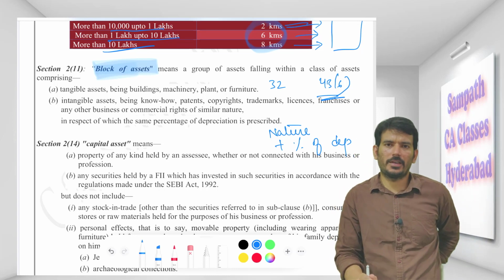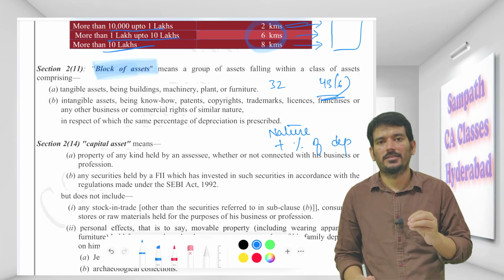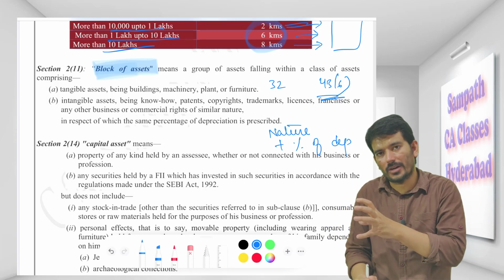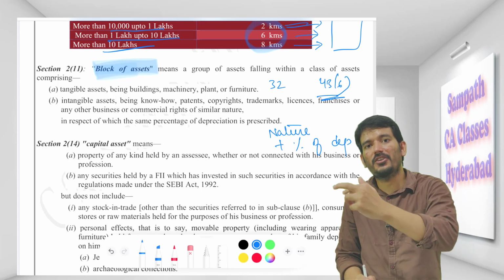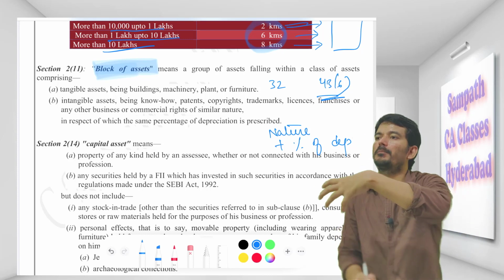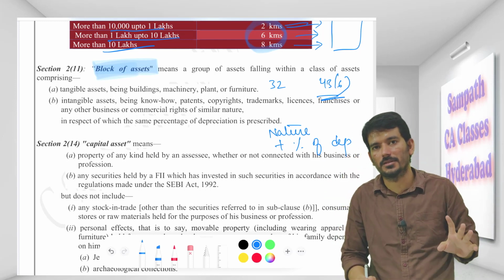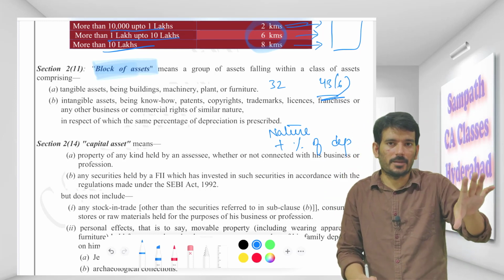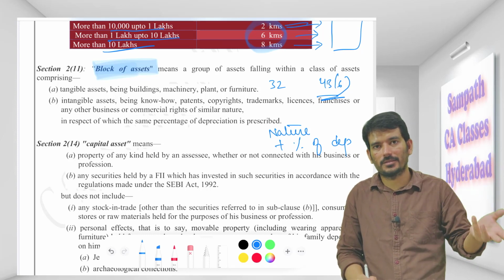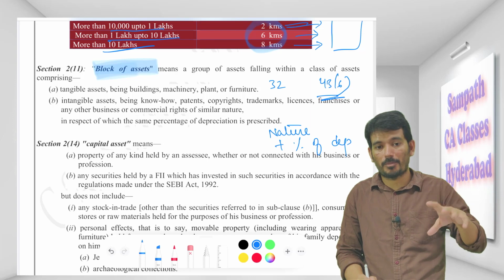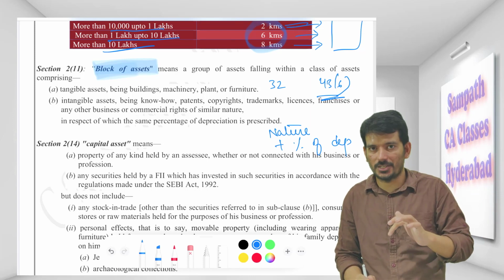Sir, what do you mean by this? Give an example. I have a car, hypothetically. The car will fall into one category, and I have another car which I am using for transport purpose. I am giving it to some goods transport agency or some traveling agency. So the car is the same, the brand is the same, but the purpose for which I am using it will determine the rate at which I will be depreciating it.